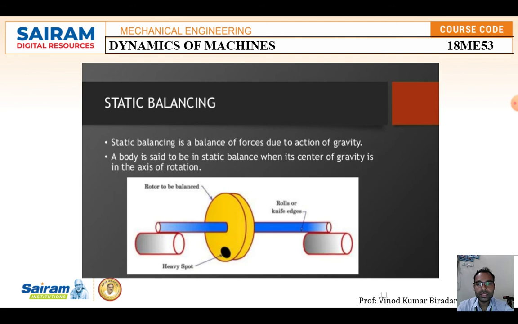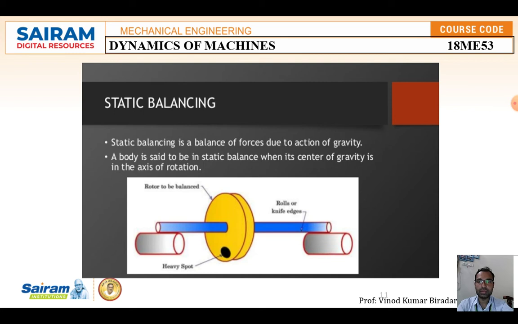Again, as I showed here, balancing is of two types: static balance and dynamic balance. This question is very important from the point of view of examinations. They may ask two or three questions: what do you mean by static balance, and what do you mean by dynamic balance?